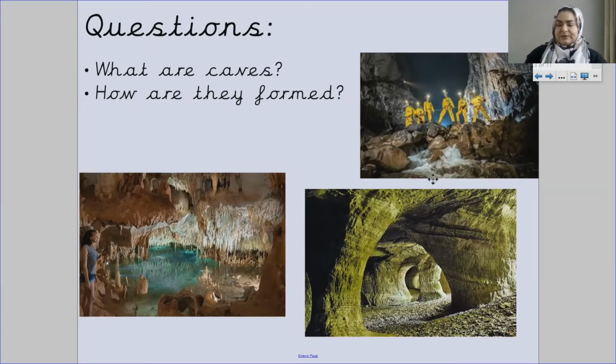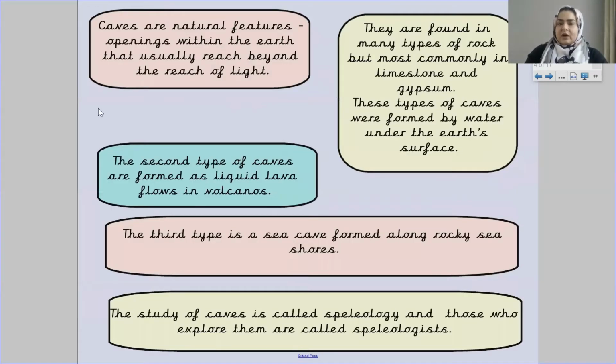Here are some pictures for you. Now, caves are natural features. They are openings within the earth that usually reach beyond the reach of light. They are found in many types of rock, but most commonly in limestone and gypsum. These types of caves are formed by water under the Earth's surface.